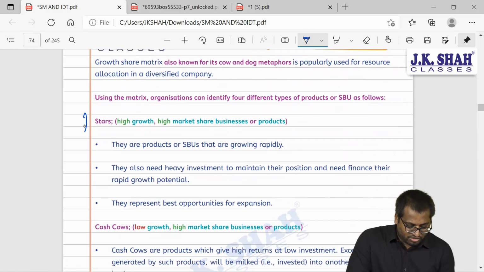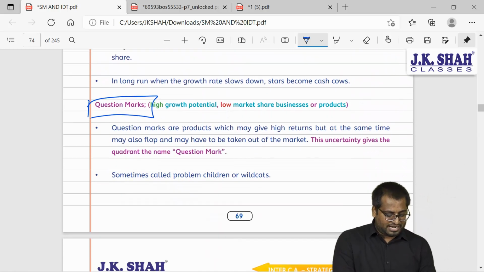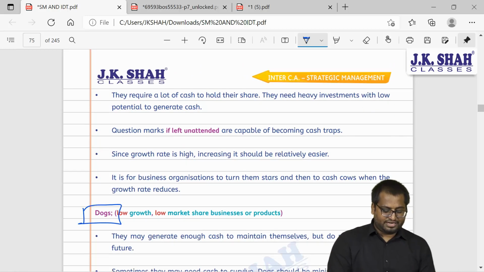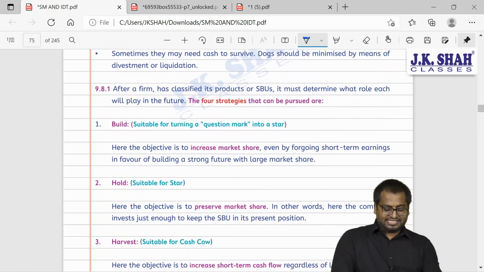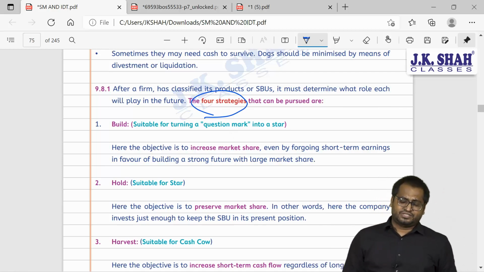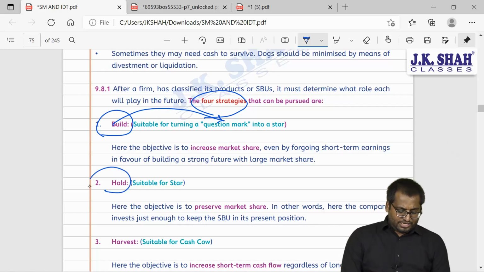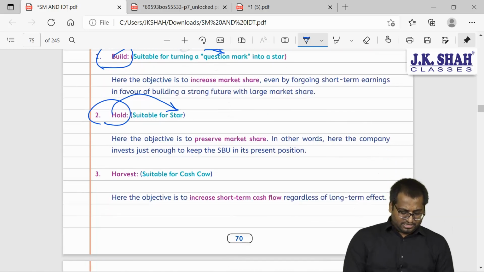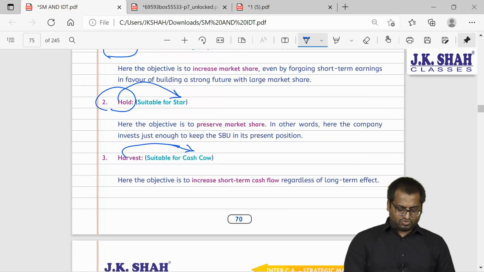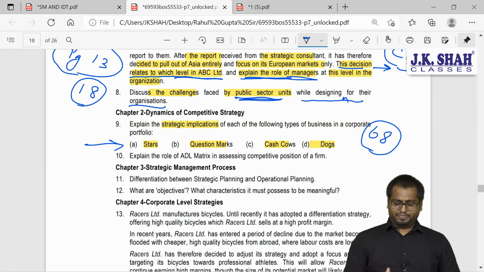Yes. So what do you mean by star? What do you mean by cash cows? What do you mean by question mark? What do you mean by dogs? And these are the strategies, guys. This was the question that they were asking: what are the strategic implications? So for build, what will you do? You will build your question mark. You will hold on to your star. You will harvest your cash cows. And you will divest your dogs. So these are the strategic implications. A pretty simple question. The next question.